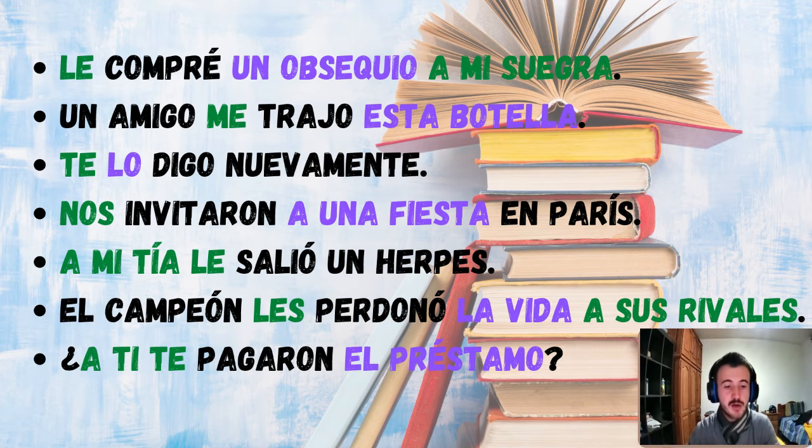We have here el préstamo, what was paid, and also who received the payment of this loan? In this case, you. A ti te pagaron el préstamo. Here we have a ti, which is the object, because remember, the subject can never start with a preposition. And this indirect object is being duplicated by te.